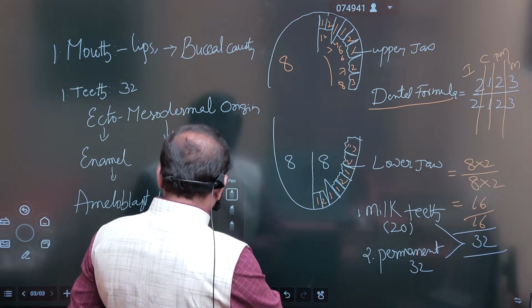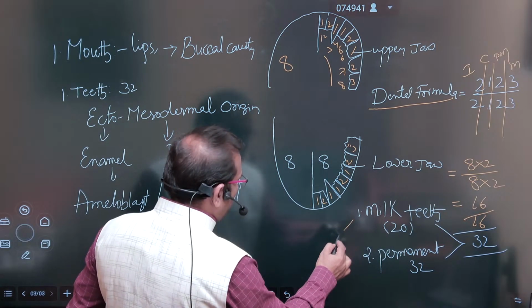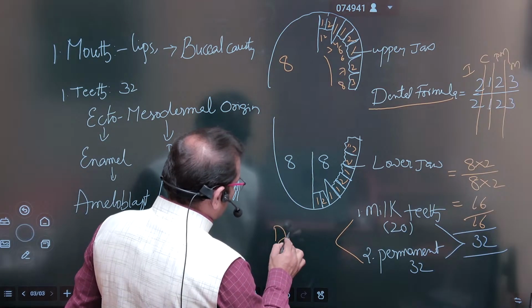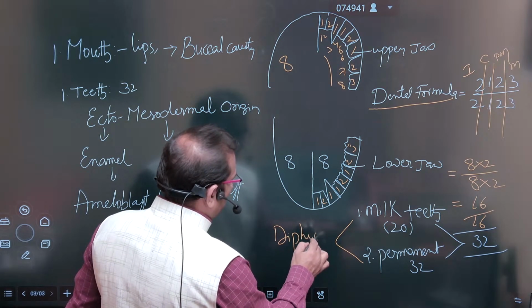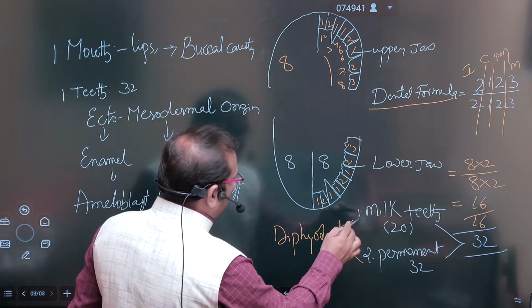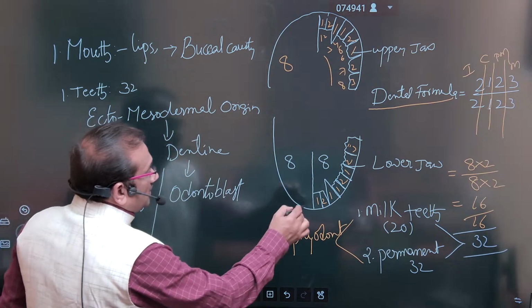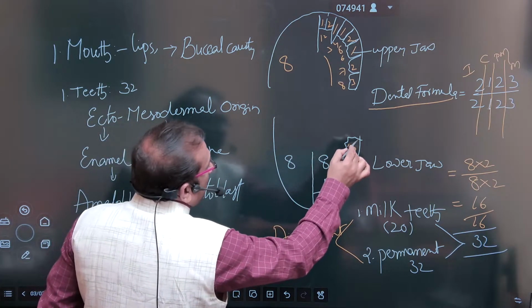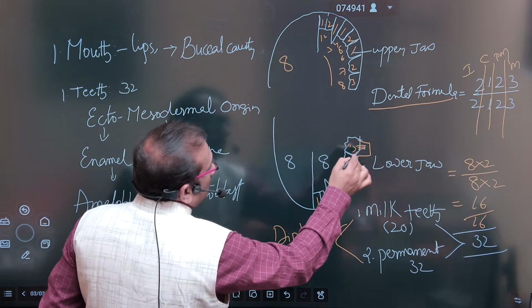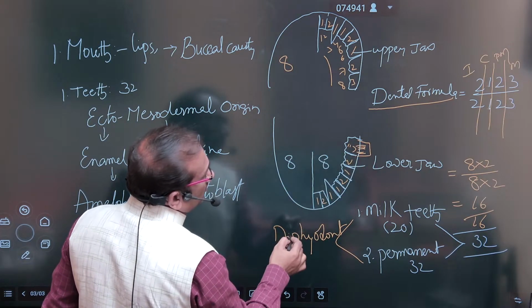So our dentition is known as diphyodont type of dentition. And the teeth are present inside the jaw bone socket. So they are very much deep inside the bone socket.